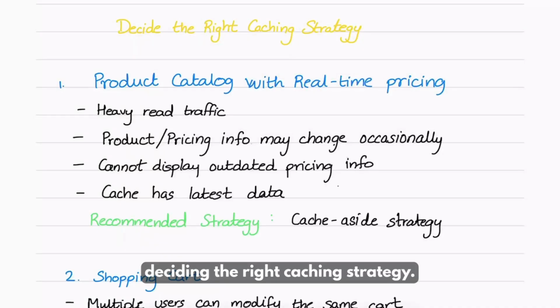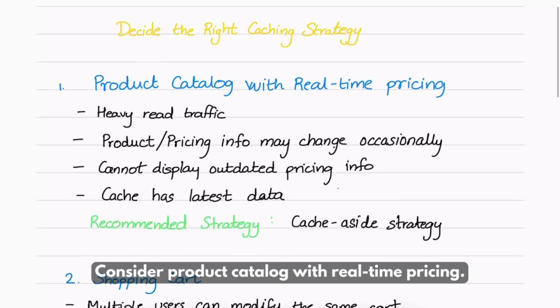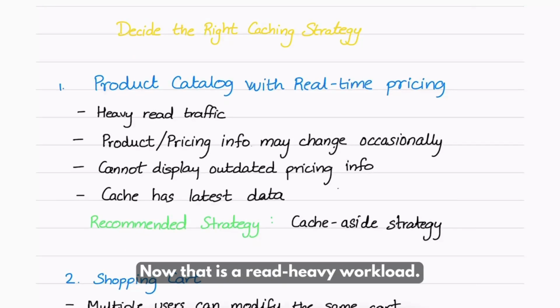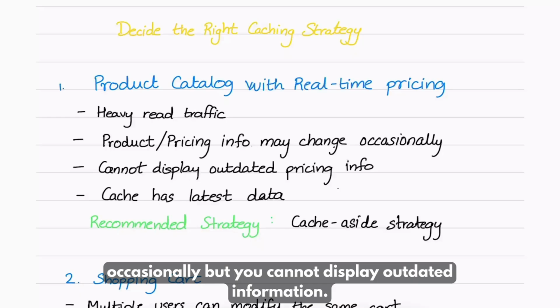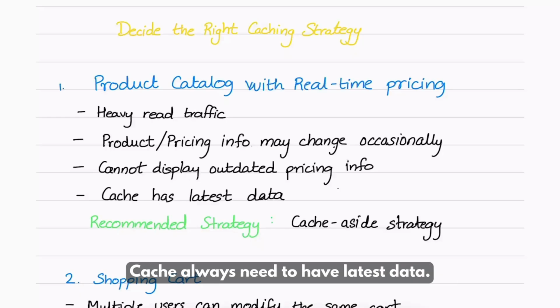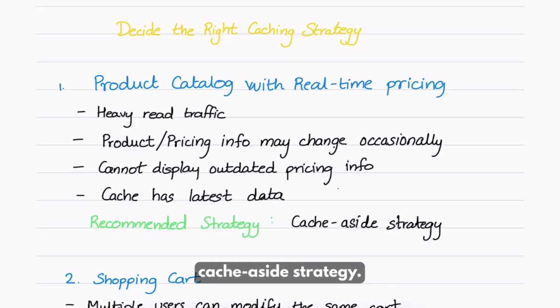Deciding the right caching strategy. Let us go through a few scenarios and try to identify the right strategy. Consider a product catalog with real-time pricing. Now that is a read-heavy workload. Product and pricing information may change occasionally, but you cannot display outdated information. Cache always needs to have the latest data. So the recommended strategy is the cache aside strategy.